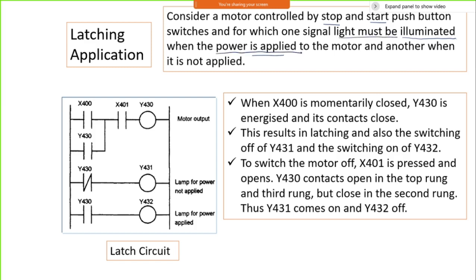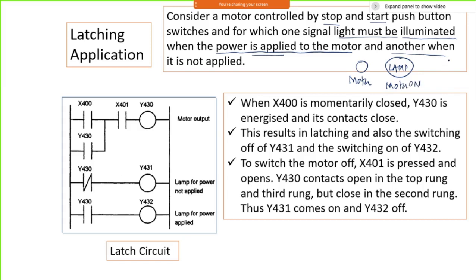Power is applied to the motor, and if it is not, then another light is to be on. Means I will have 3 outputs. How many outputs? One is the motor output. Then a lamp which indicates the motor is on.